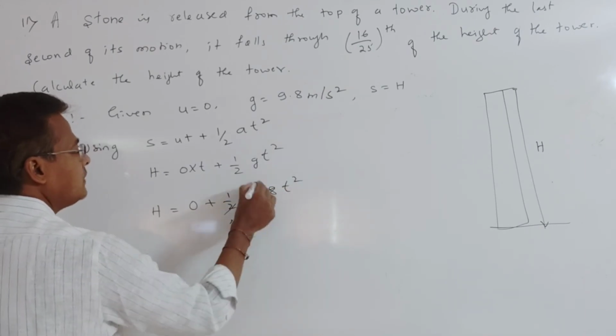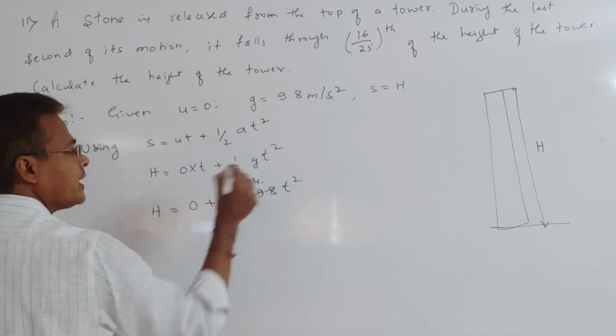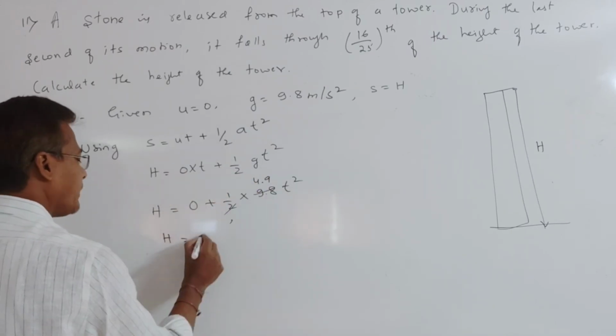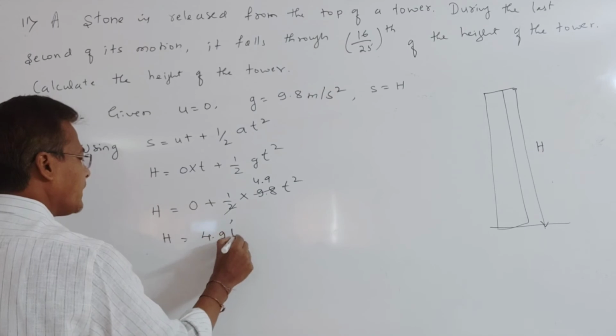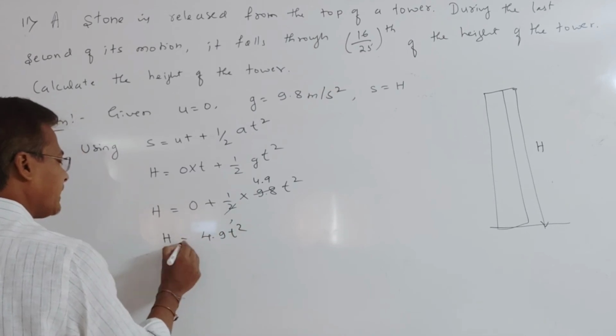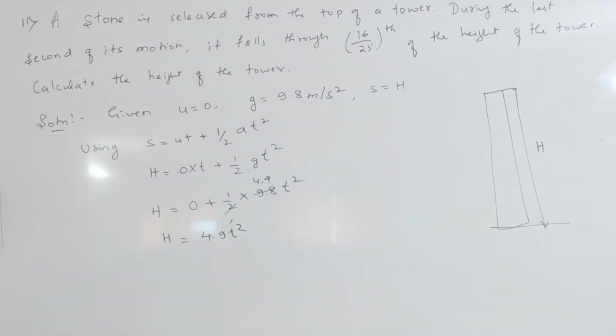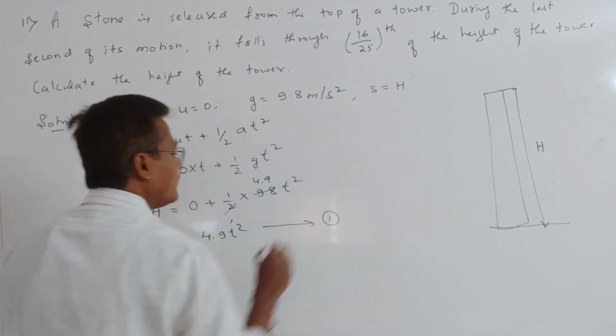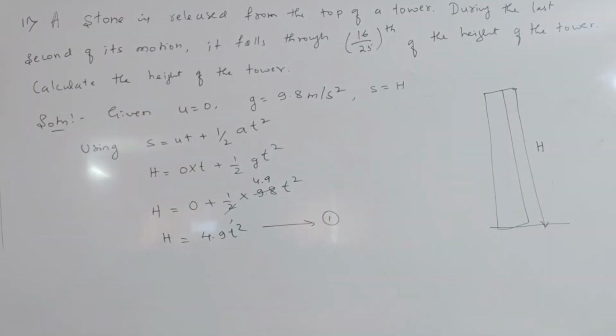So h equal to 0 plus 4.9 t square, that means 4.9 t square we are getting. This we are going to call equation 1.